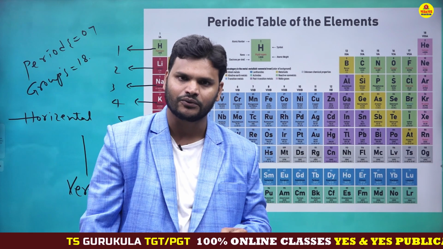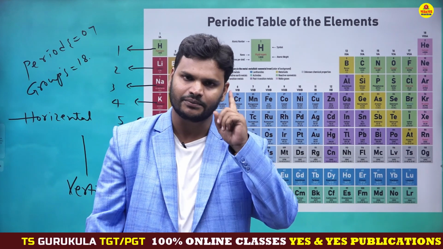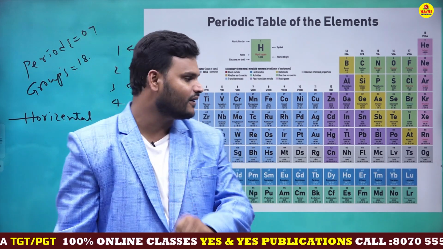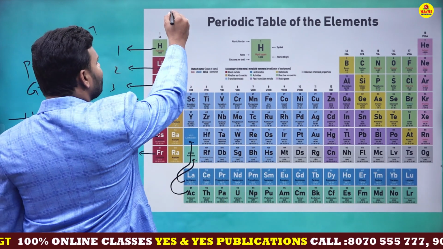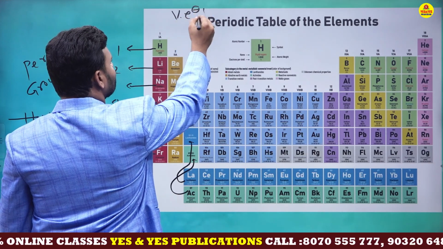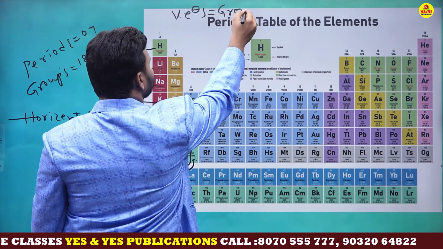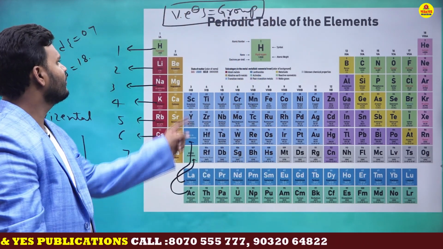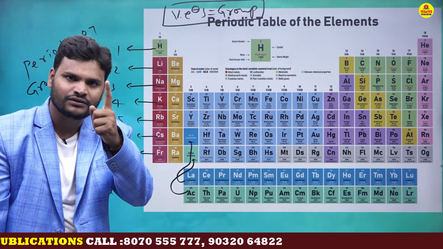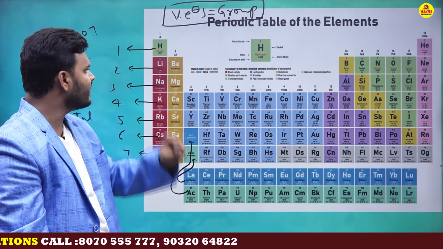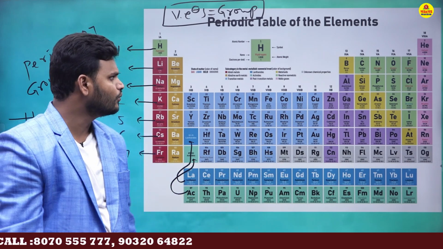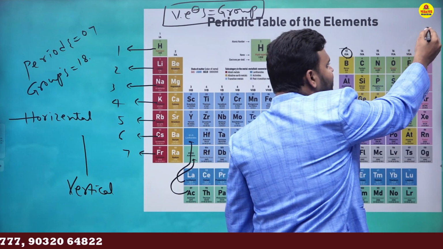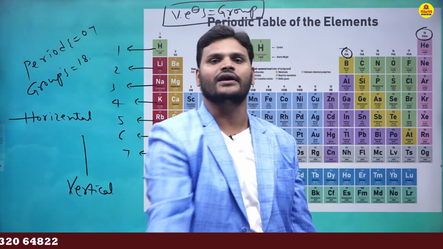But here one important point, listen very properly and keep it in your mind. Valency electrons act as group number. This is a wonderful point. If valency electron is 1, then group number is also 1. Here first A indicates valency electron 1. Here second A indicates valency electrons 2. Here third A indicates valency electrons 3. Here eighth A indicates valency electrons are 8.